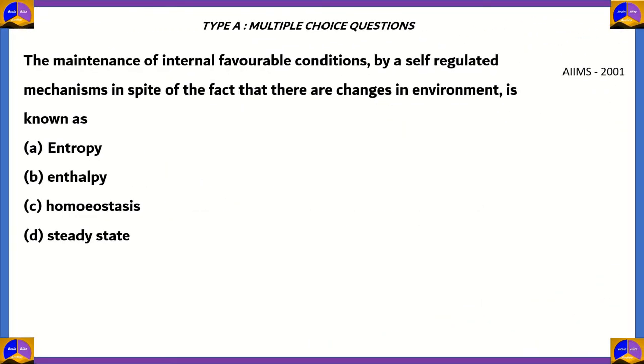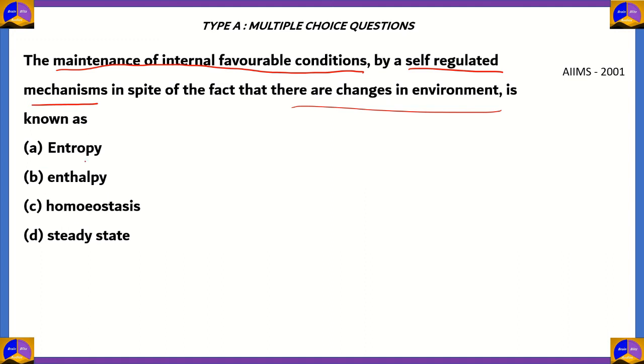Let's look at this question. This is the next question: the maintenance of internal favorable conditions by a self-regulated mechanism in spite of the fact that there are changes in the environment is known as option A, entropy, option B, enthalpy, option C, homeostasis, option D, steady state. Now let's look at our following options.